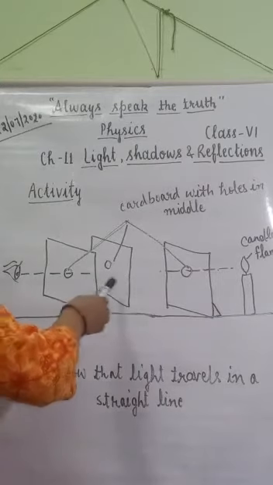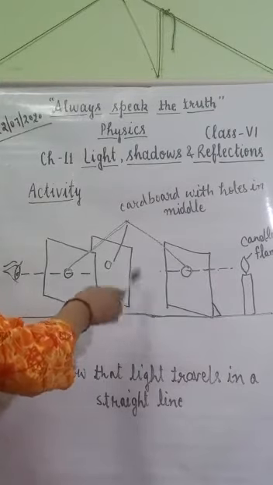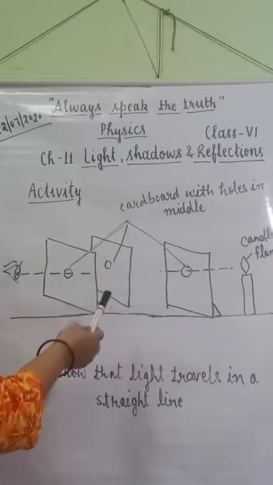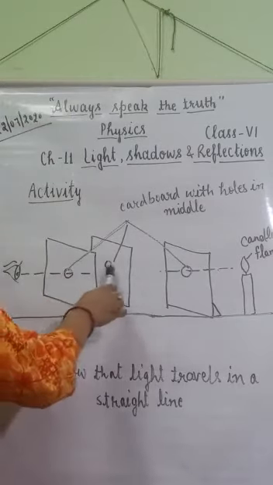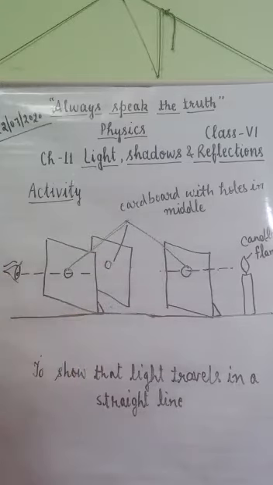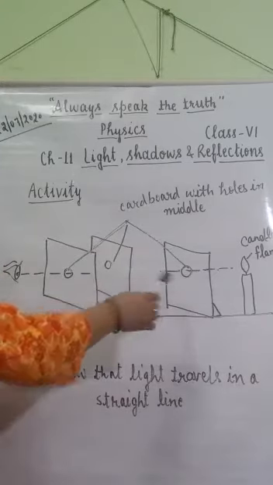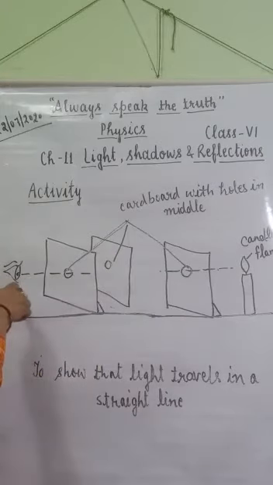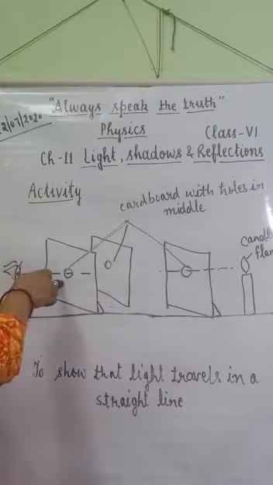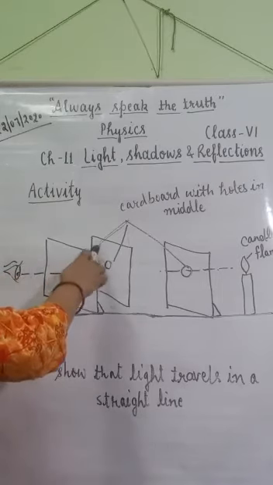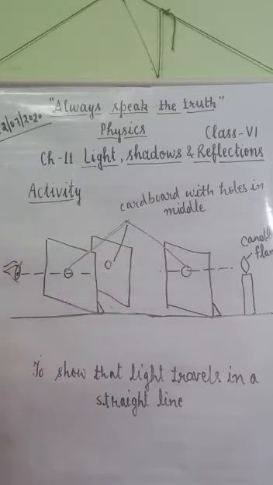Now push the middle cardboard slightly out of its position, so that the three holes do not remain in the same straight line. And when we look from the hole of the first cardboard, we cannot see the candle flame.